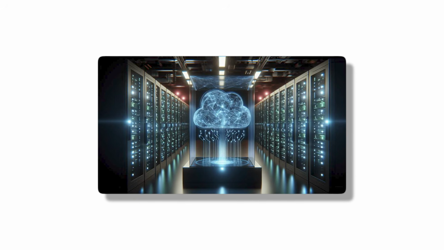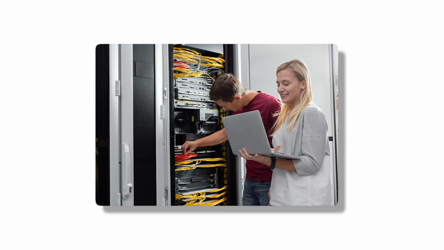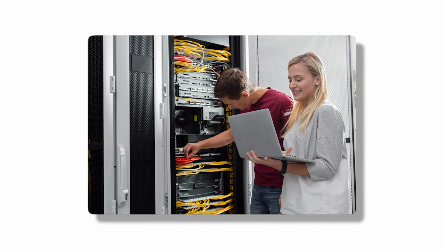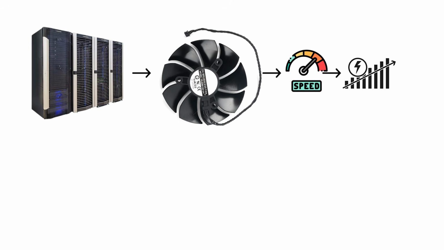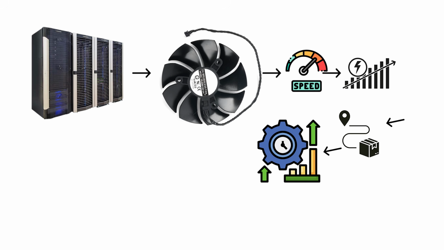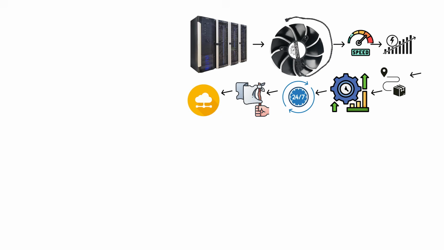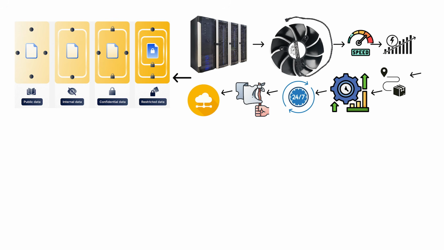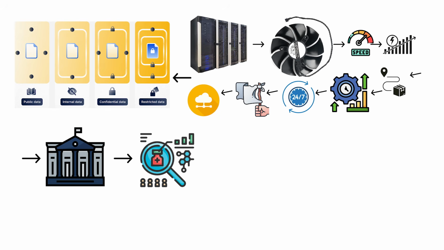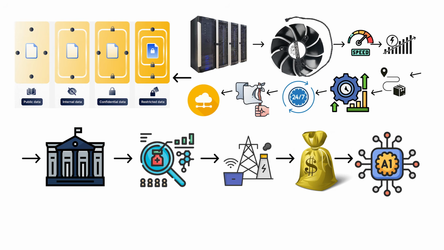Unlike cloud systems that scale by renting servers, on-prem clusters are owned, maintained, and customized. Every fan speed, every power curve, every packet route is engineered for maximum throughput. They can sustain workloads 24/7 without surrendering data sovereignty, a crucial factor for industries that handle classified or proprietary information. It's why government agencies, medical research institutes, and energy corporations pour billions into private AI infrastructures.